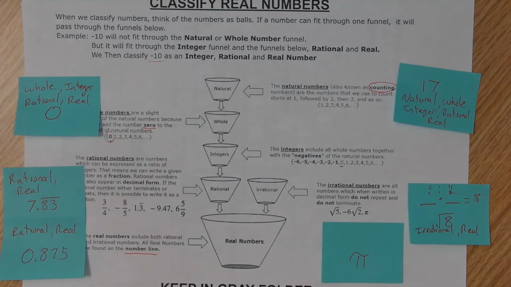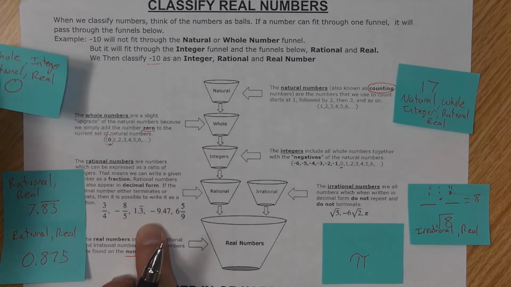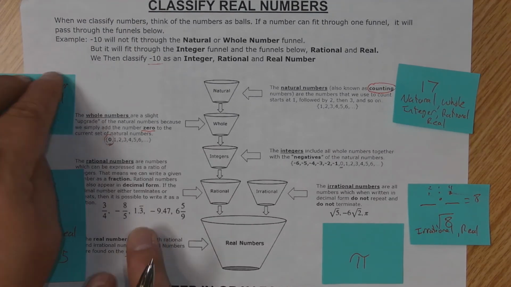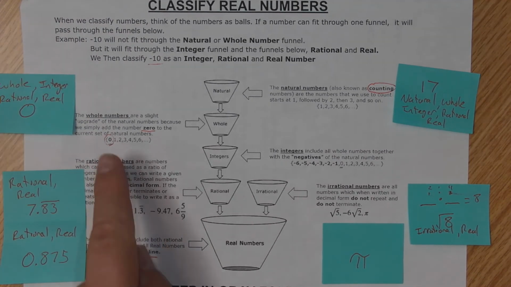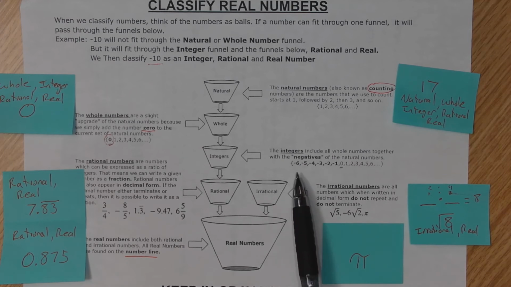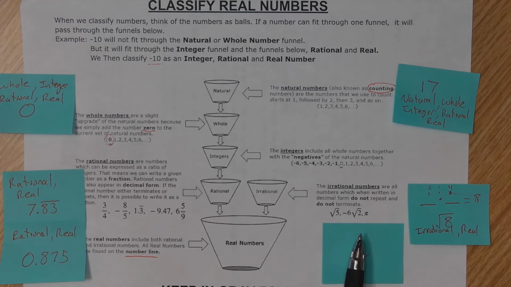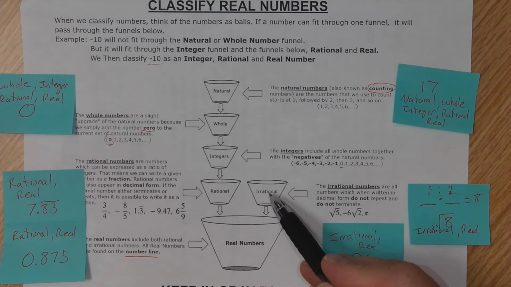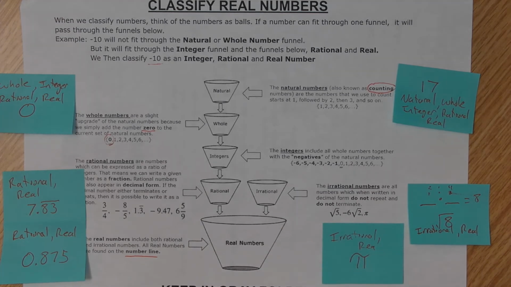There we go. Now, pi. I don't count to pi. It's not a 0. It's not a negative of my natural numbers. Can I write this as a decimal? Well, the answer is no, because if we look here, it is an irrational number. Pi is one of those irrational numbers, so it is irrational and real. Because again, if it goes into the irrational, it'll fall down into the real numbers.